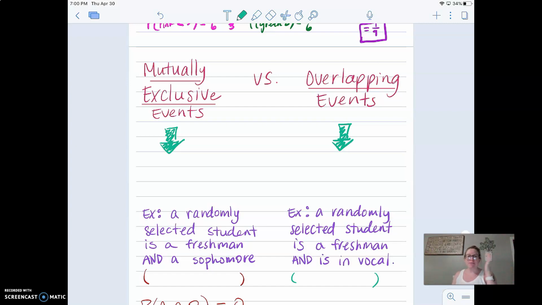So, last two things: mutually exclusive versus overlapping events. Basically, what this means is, for mutually exclusive, both events cannot happen at the same time.